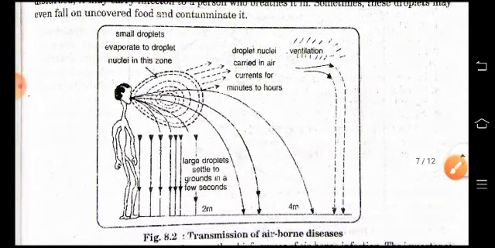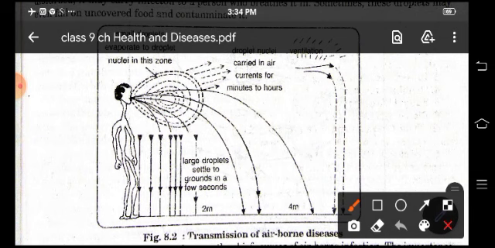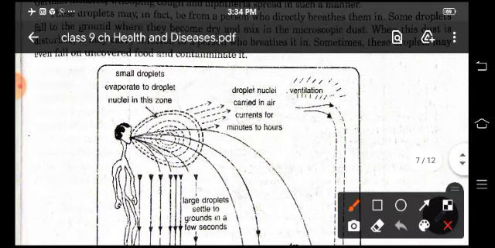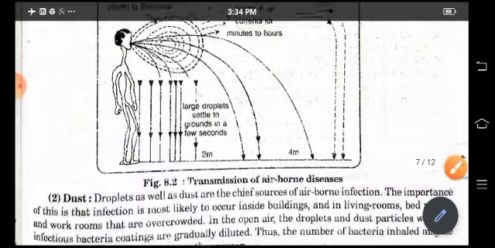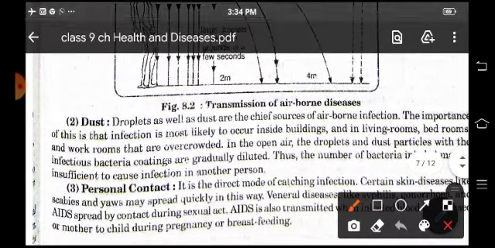See here the diagram, children. Transmission of airborne disease. So small droplet nuclei in this zone. Here droplet nuclei are carried in the air current for minutes up to hours. Then ventilation, and large droplets fall on the ground. Droplets as well as the dust are the chief sources of airborne infection.